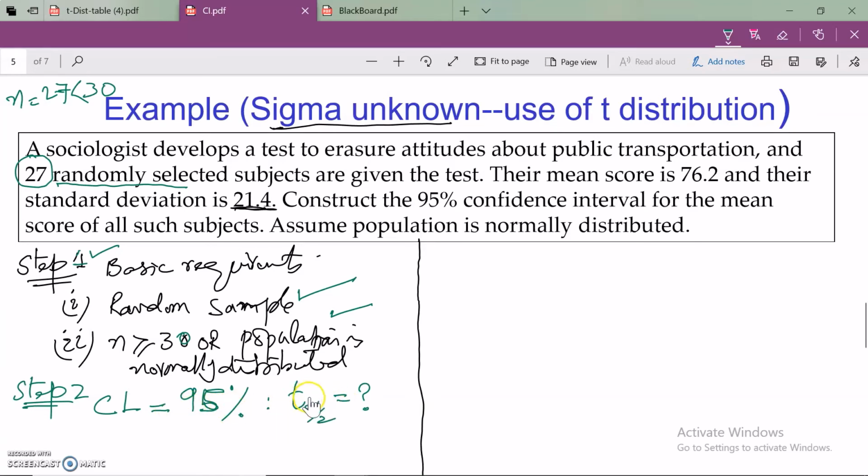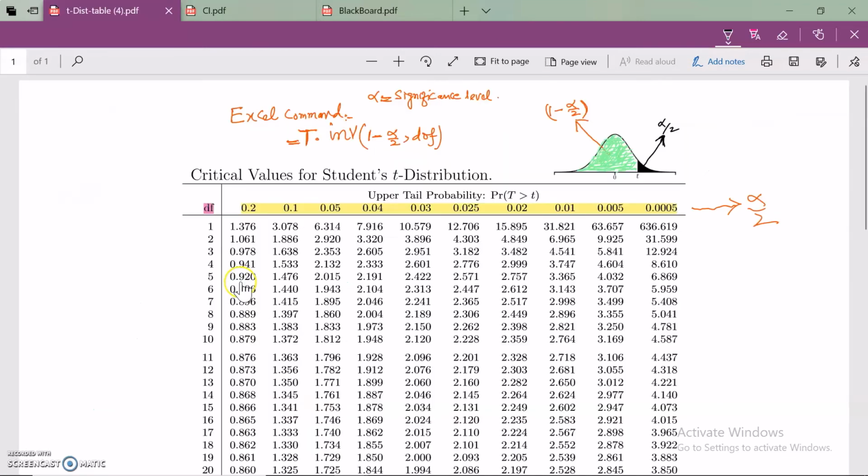Let's first see how I can find this using a table. Let's look at this table. This is called a T distribution table, or T table. To understand this table, look at this extreme left column. It contains degrees of freedom, and on the top row we have the values of alpha by 2.